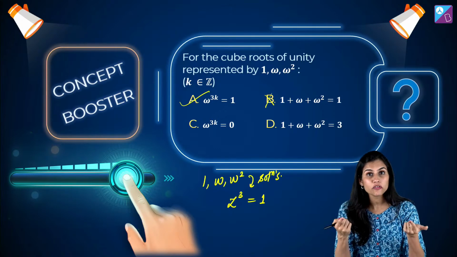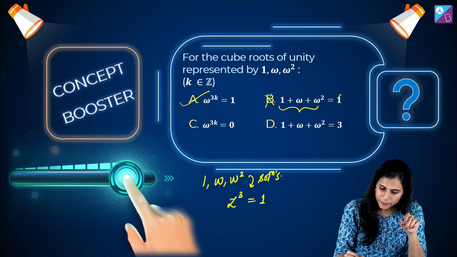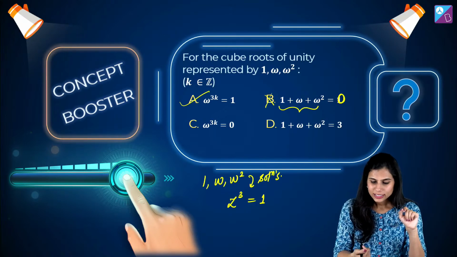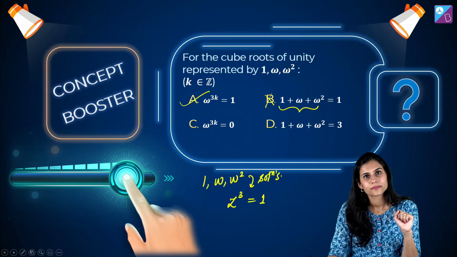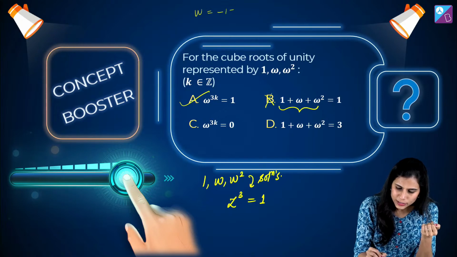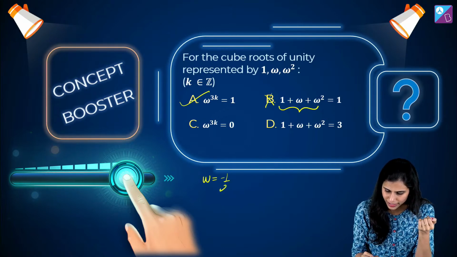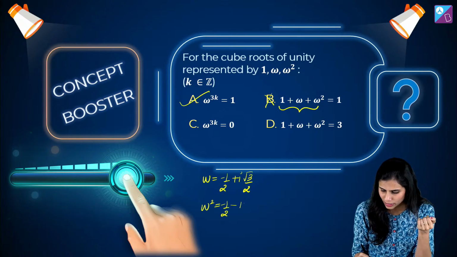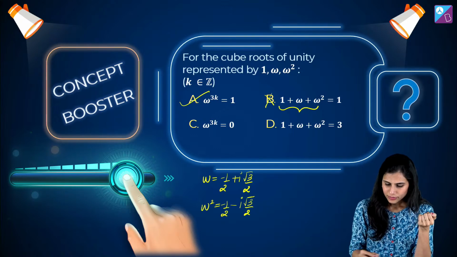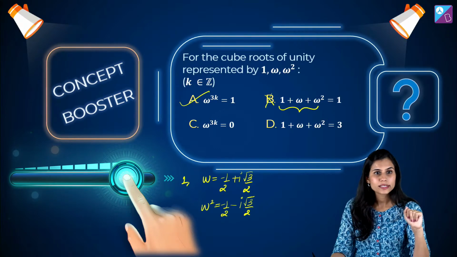In fact, the correct version of B is that sum of the 3 cube roots of unity is equal to a big fat 0, people. It's not 1, it's 0. Okay? आप यहाँ पे values डाल के add कर सकते हो. ओमेगा की value क्या होती है? Let me write it here. So omega is -1 by 2 plus iota times root 3 by 2, and omega square is -1 by 2 minus iota times root 3 by 2. और 1 तो 1 ही है. Add कर लो. Add कर लो 1 plus omega plus omega square. Answer will come out to be 0.